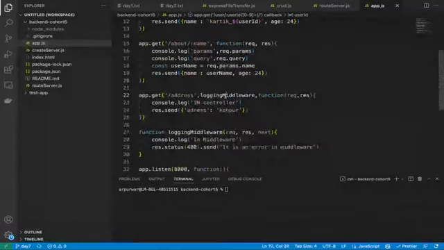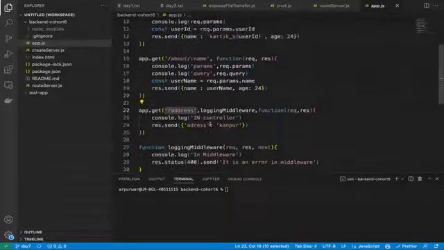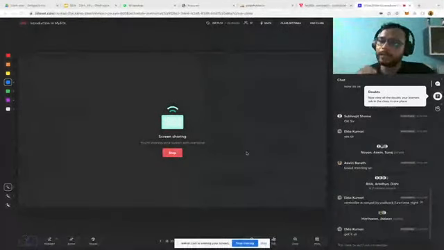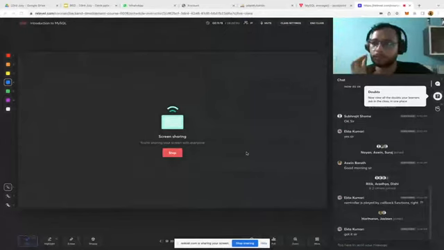This logging middleware is only applicable for the slash address route. If I access this API, slash about slash name, this logging middleware will not work there, because we are applying the middleware directly to a specific route. That is the first way to use middleware.